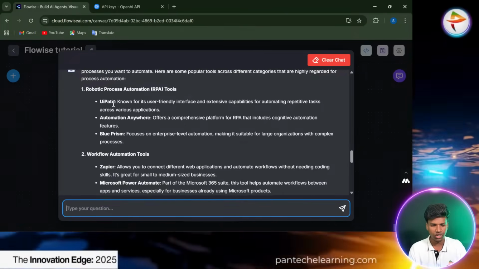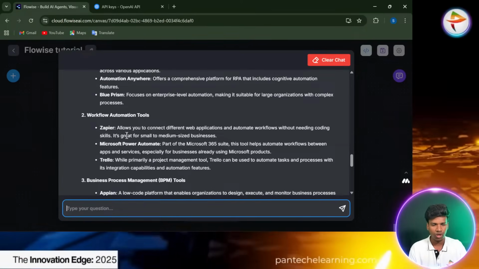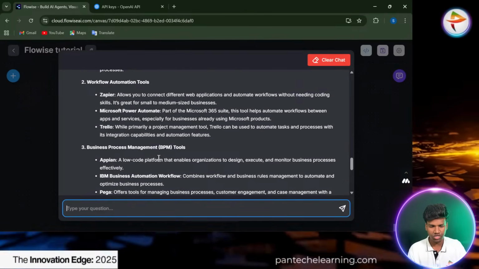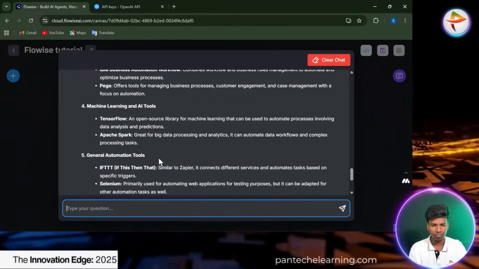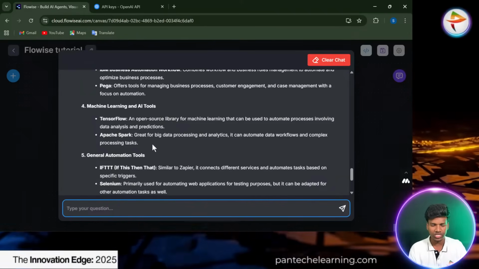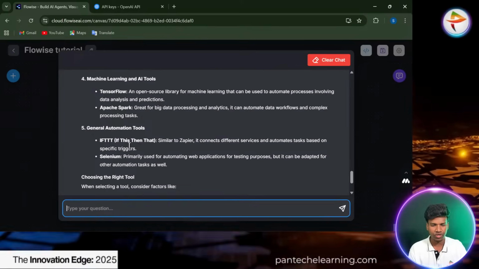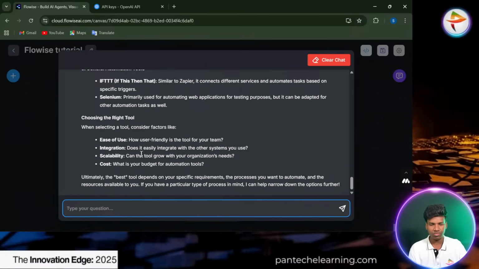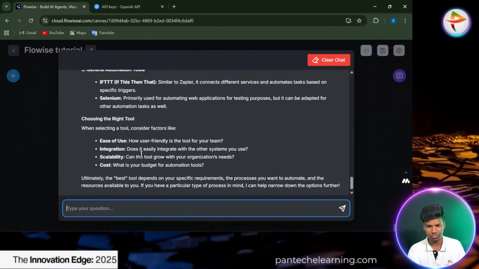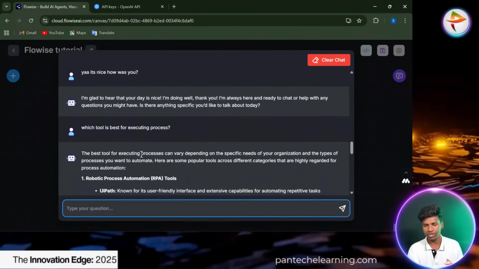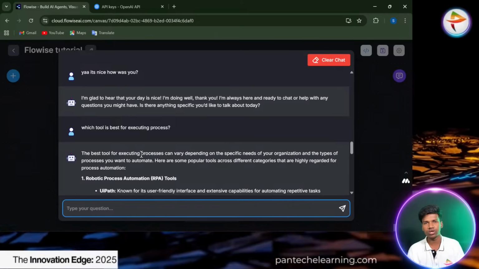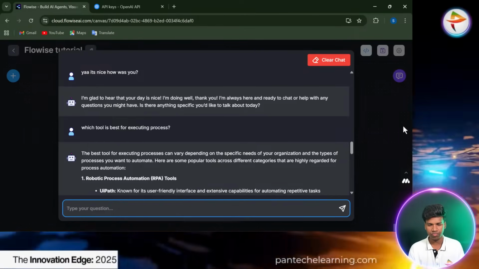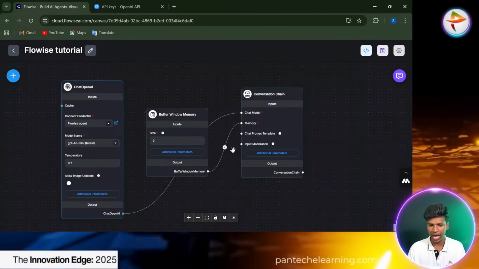Robotic process automation tools are UiPath, Automation Anywhere, Blue Prism. Workflow automation is Zapier, Power Automate, Trello, like that way. Business process means APN, IBM, and Pega. The machine learning tools are TensorFlow and Apache Spark. General automation tools are IFTTT, Zapier also included, and Selenium, a testing tool, that is also an automation process. Like this way they suggest multiple things. Everywhere we change the topic, again they reconnect with our same topic or domain with the help of that particular memory node. So like this way every execution process will happen.